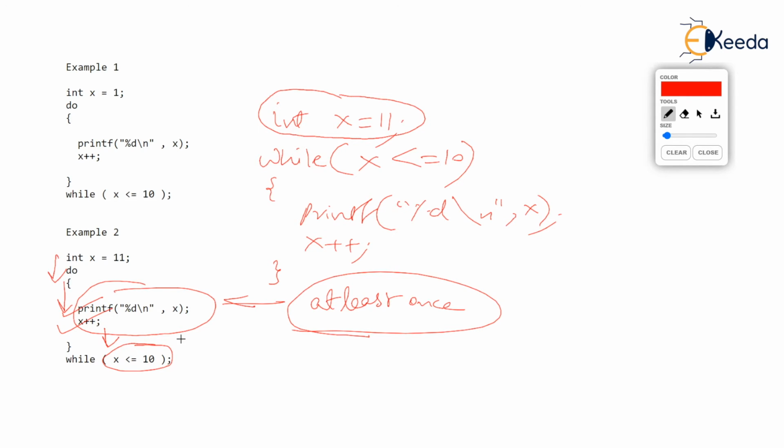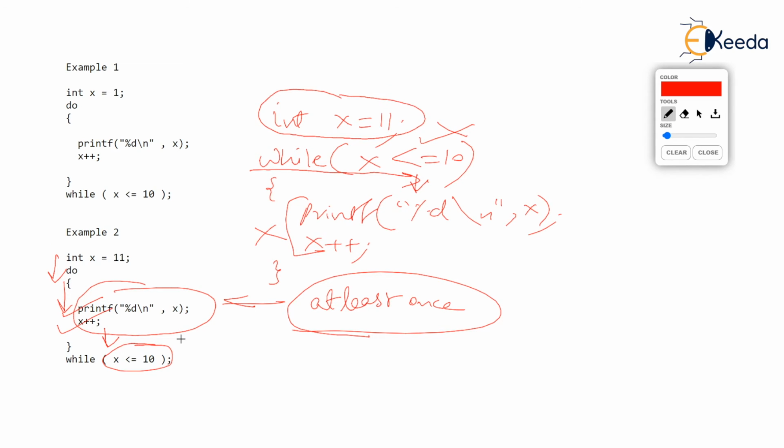First things first, while whenever it starts, will first check the condition. And remember, if the condition is true, only then it will run the loop. But the condition is false initially. x is 11, and 11 less than or equal to 10 is false. So it immediately kicks out of the while and the next line runs. So this printf and x++ are never executed. So chances are that while and for both may not repeat even once if the condition is false initially.